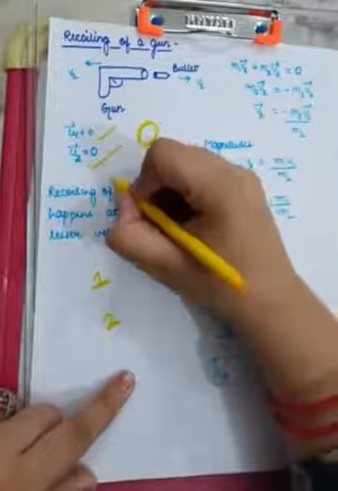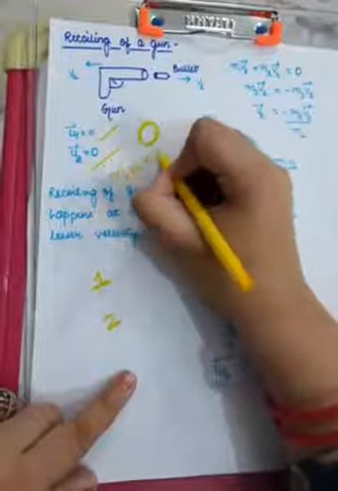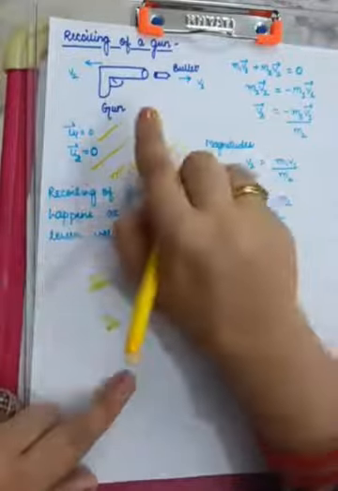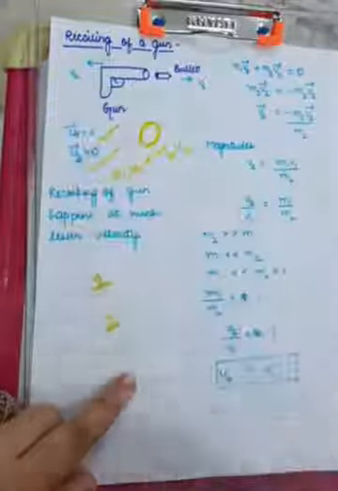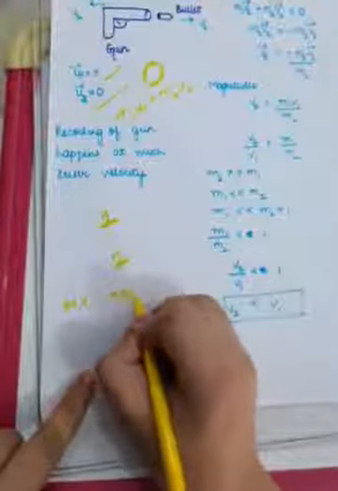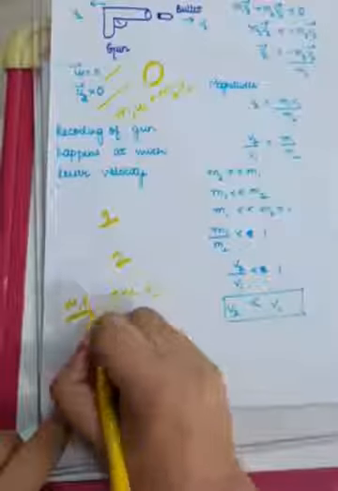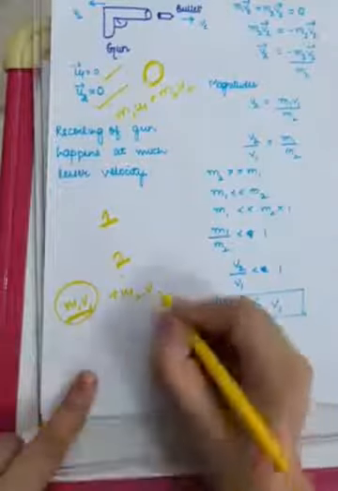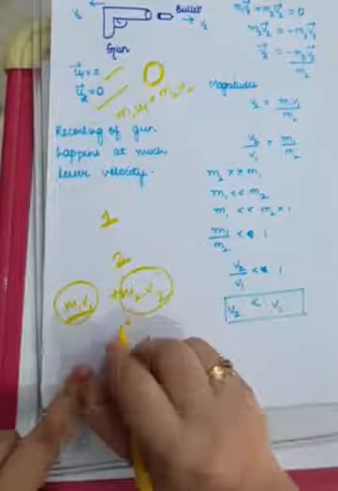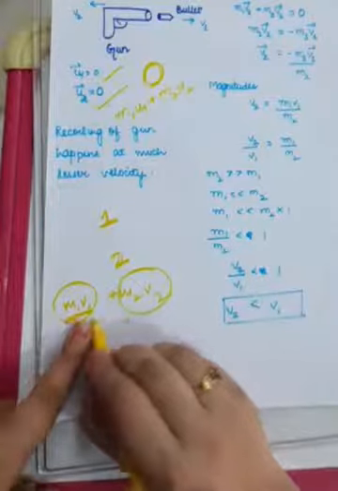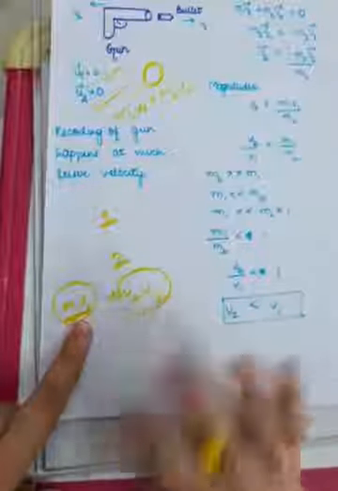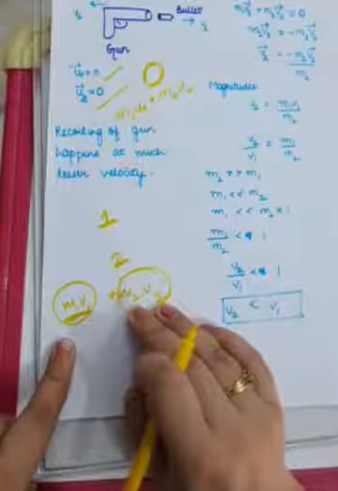Because total momentum will be m1 u1 plus m2 u2, and that is 0. Okay, so after that what is going to be the final momentum? M1 v1 plus m2 v2, where m1 v1 is the momentum of the bullet and m2 v2 is the momentum of the gun; m1 is the mass of the bullet, v1 the velocity of the bullet, m2 the mass of the gun, v2 the velocity of the gun. So this is the final momentum.